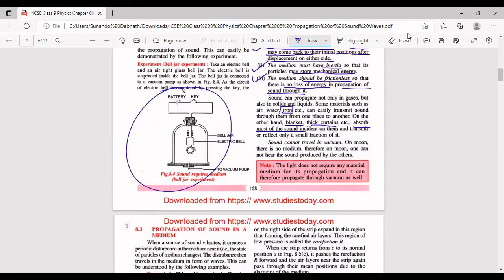इसी experiment से ये prove भी हो गया. Vacuum था तो sound हमें सुनाई नहीं दिया. So sound cannot propagate, cannot travel in vacuum. On moon, there is no medium because there is no air, all right? So on moon, one cannot hear the sound produced by the others.